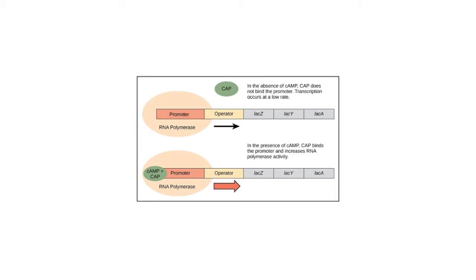So just as the trp operon is negatively regulated by tryptophan molecules, there are proteins that bind to the promoter sequence that act as positive regulators to turn genes on and activate them. For example, when glucose is scarce, E. coli bacteria can turn on other sugar sources for fuel. To do this, the new genes to process these alternate sugars must be transcribed. When glucose levels drop, cyclic AMP begins to accumulate in the cell. The cyclic AMP molecule is a signaling molecule that is involved in glucose and energy metabolism in E. coli. Accumulating cAMP binds to the positive regulator catabolite activator protein, a protein that binds to the promoters of operons which control the processing of alternative sugars.